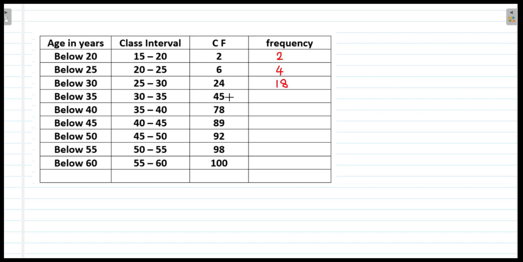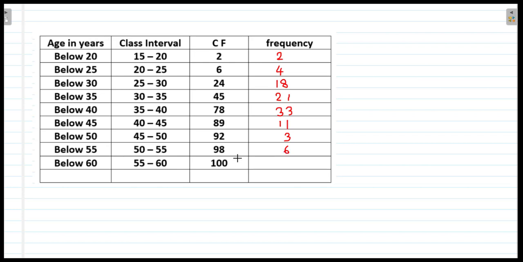Then we do 45 minus 24, that is 21. Then 78 minus 45, that is 33. Then 89 minus 78, that is 11. Then 92 minus 89, that is 3. Then 98 minus 92, that is 6.